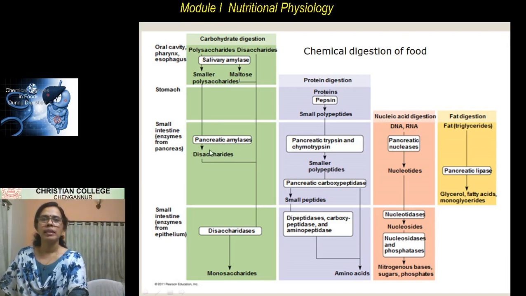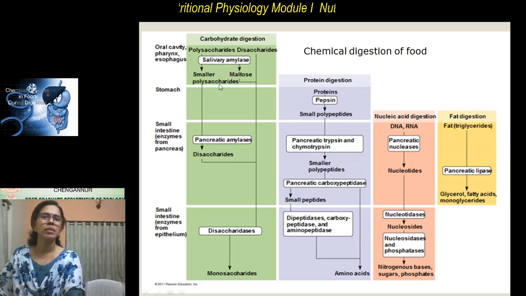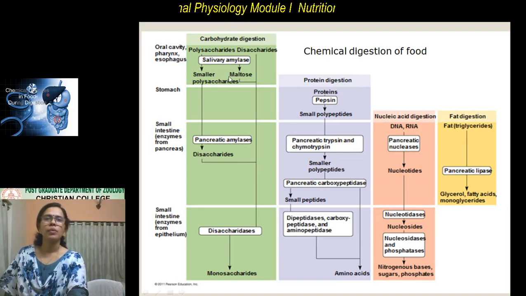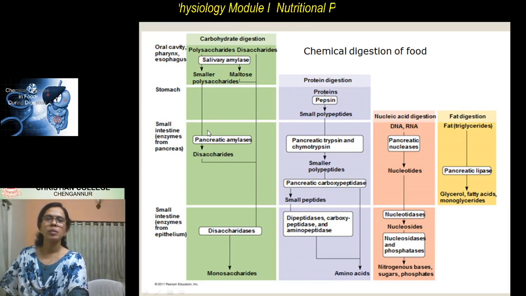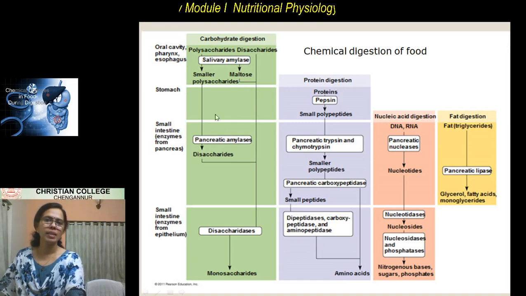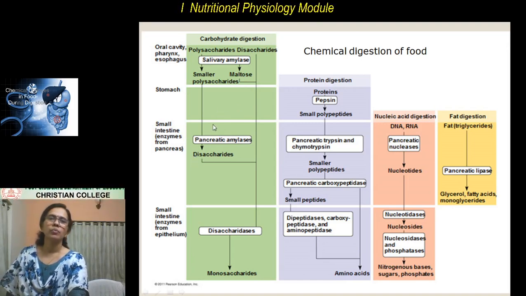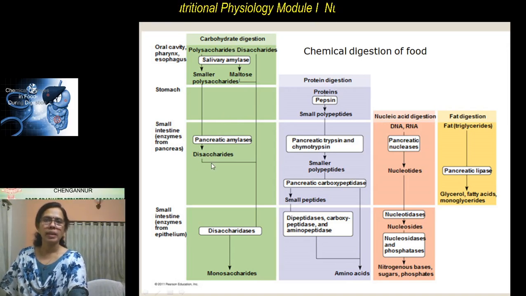Here the digestion just begins, because the food only remains for some time inside the mouth. From there the food is pushed into the stomach, but in the stomach the amylase enzyme is not there. So the remaining digestion of the carbohydrates takes place inside the small intestine.